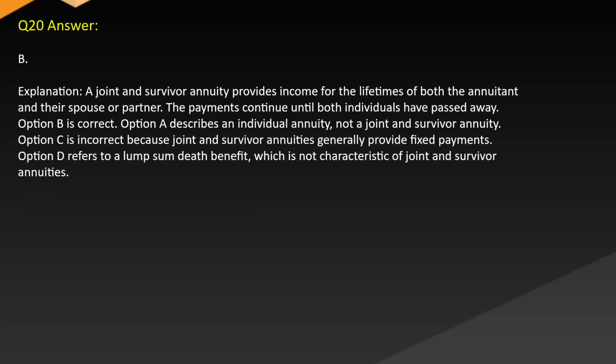Answer B. Explanation. A joint and survivor annuity provides income for the lifetimes of both the annuitant and their spouse or partner. The payments continue until both individuals have passed away. Option B is correct. Option A describes an individual annuity, not the joint and survivor annuity. Option C is incorrect because joint and survivor annuities generally provide fixed payments. Option D refers to a lump sum death benefit, which is not characteristic of joint and survivor annuities.